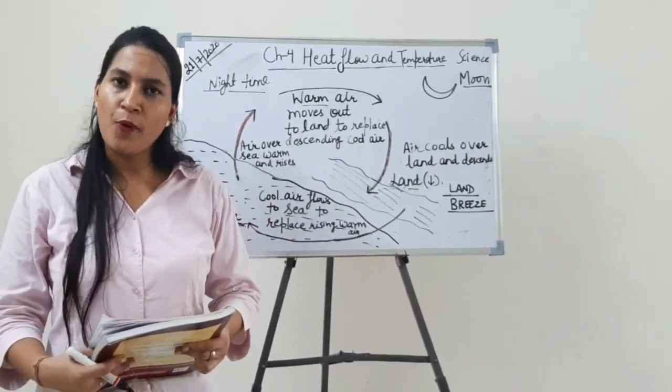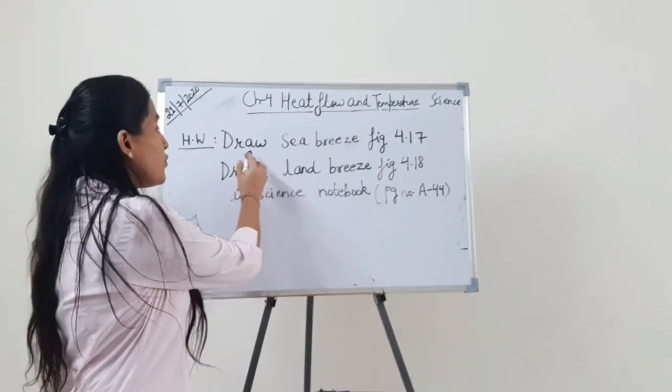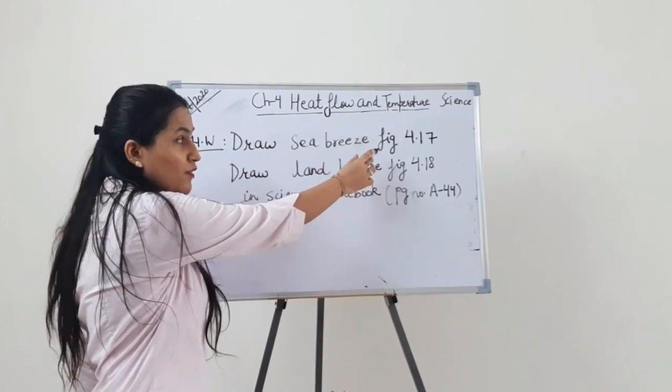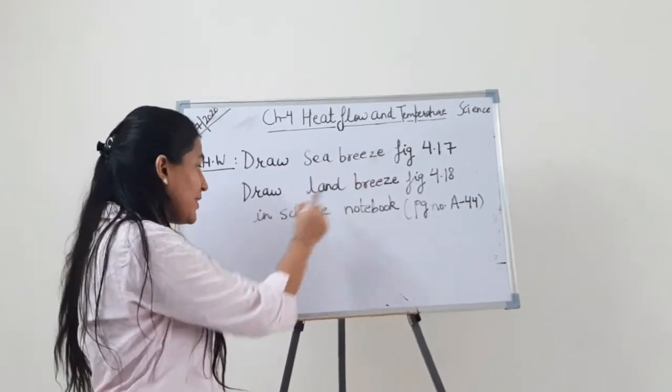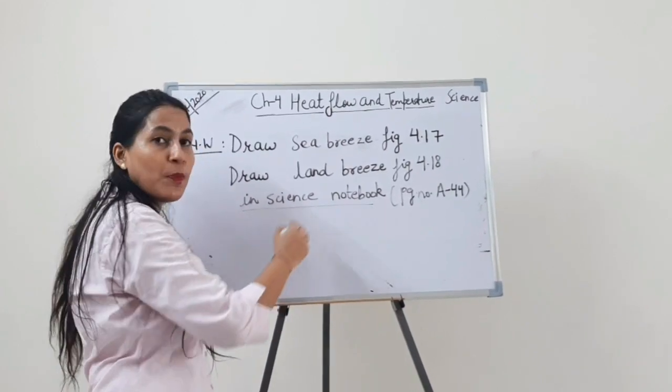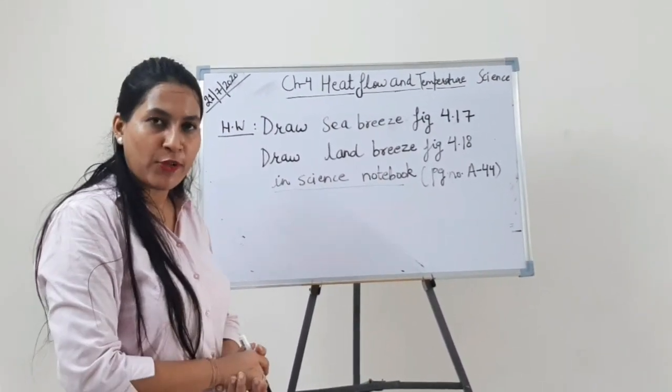Now I am going to give you homework. So students, today's homework is to draw sea breeze, that is figure 4.17, and draw land breeze, that is figure 4.18, in your science notebook. And these two diagrams are given on page number A44.